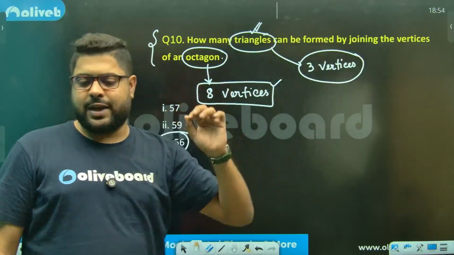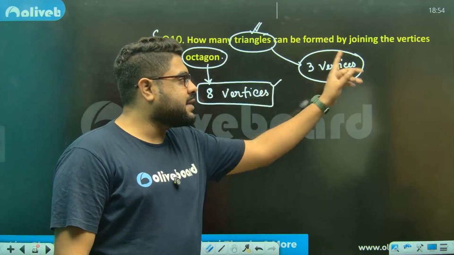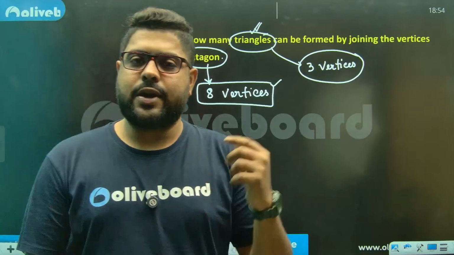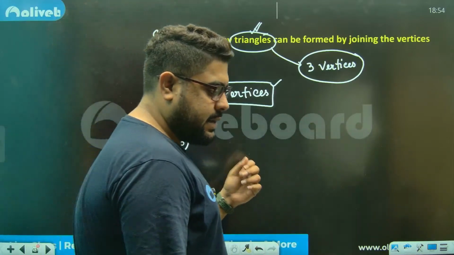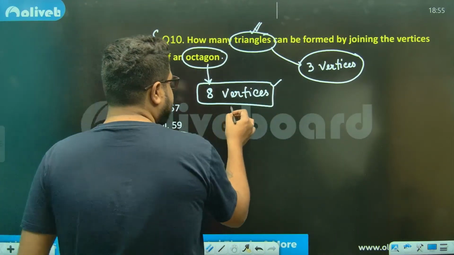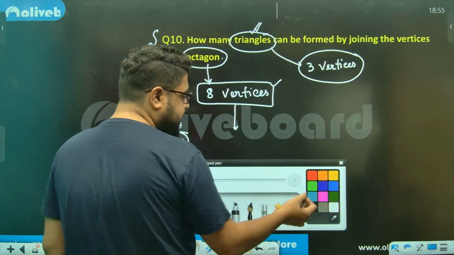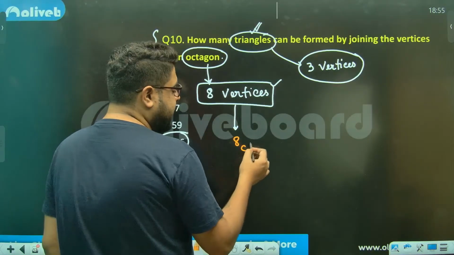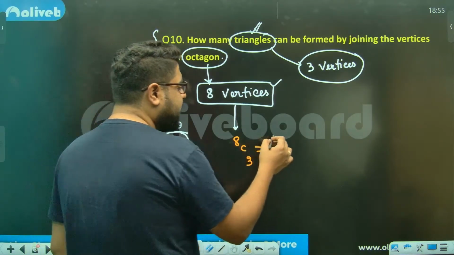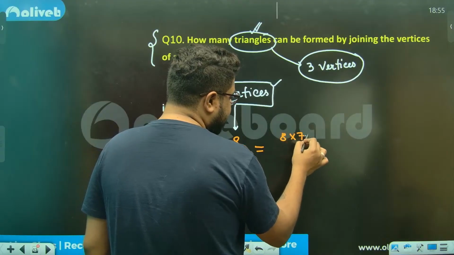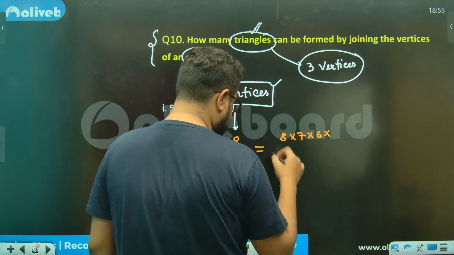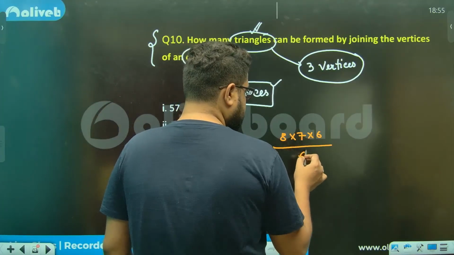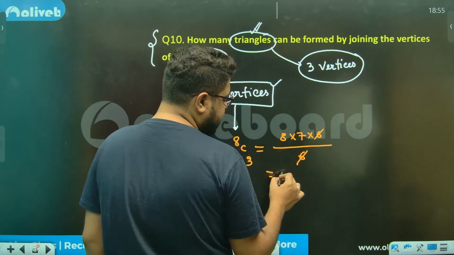You don't need to leave out any of them. You don't need to say this won't work, that won't work. All 8 vertices will work in order to make the triangles, right? Yes, Soumya. So my answer: how many triangles? I can select 3 from 8, so any 3 I can select. That I can do in 8C3 ways. That's my answer. 8 into 7 into 6 by 6, so 6 cancels, and 7 8s are 56.